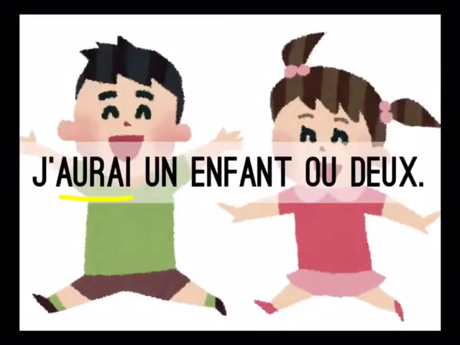And another example, j'aurai un enfant ou deux. I will have. So once again, we have an irregular stem with the aur, and then we add ai because we're talking about je, j'aurai un enfant ou deux.